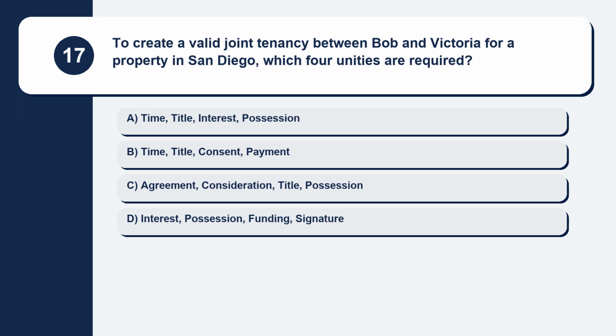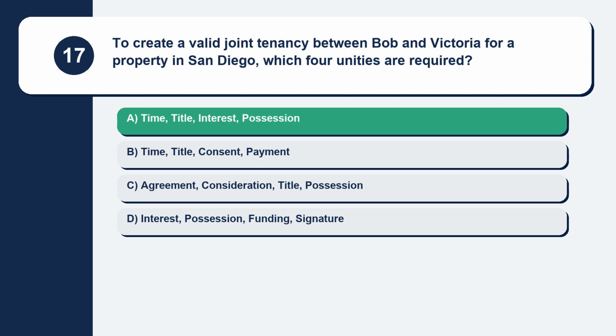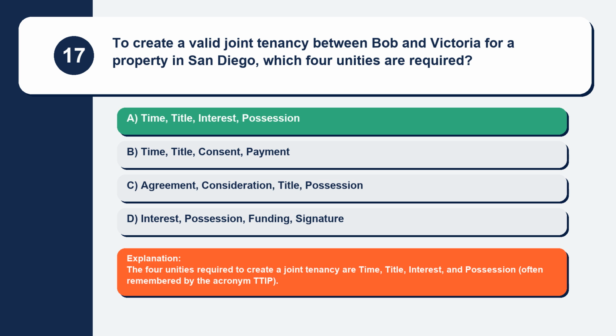Question 17. To create a valid joint tenancy between Bob and Victoria for a property in San Diego, which 4 unities are required? Here are your options. Option A, time, title, interest, possession. Option B, time, title, consent, payment. Option C, agreement, consideration, title, possession. Option D, interest, possession, funding, signature. The correct answer is option A, time, title, interest, possession. Explanation: the four unities required to create a joint tenancy are time, title, interest, and possession, often remembered by the acronym TTIP.